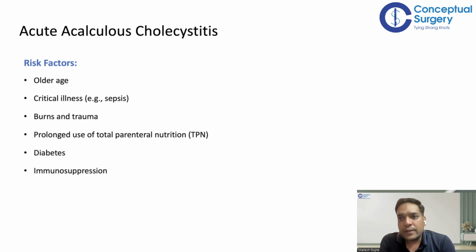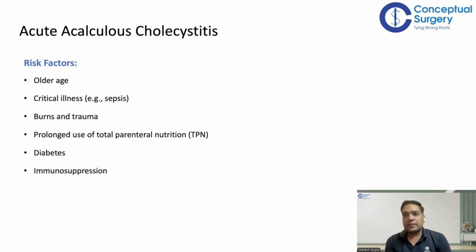So what is happening in the TPN, Dr. Utpana, Dr. Ritu? Nutrients are directly going into our blood, right? So the gut is not used. If the gut is not used, CCK is not being released. What does CCK do? CCK causes gallbladder contraction. Because of the loss of CCK, there is a lack of contraction, and because of lack of contraction, there is stasis, and because of stasis, there is acute cholecystitis.